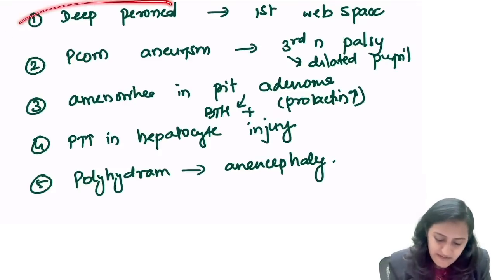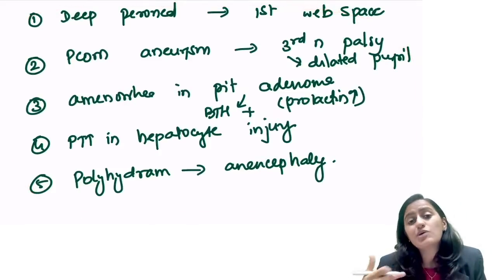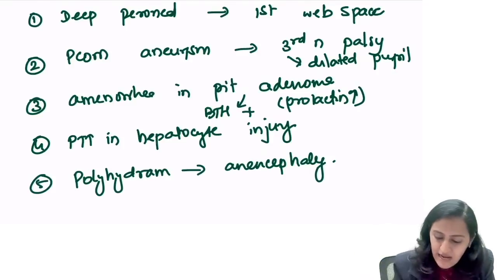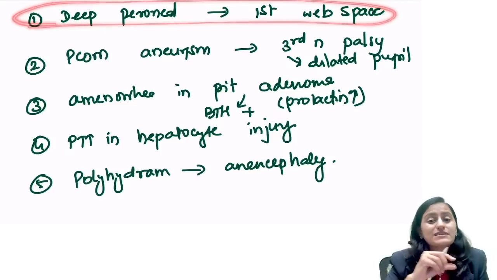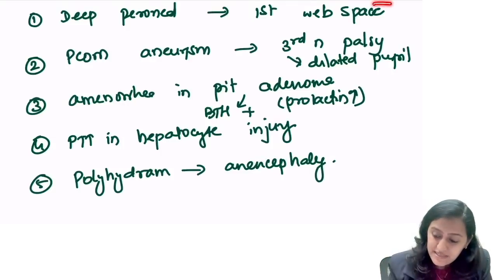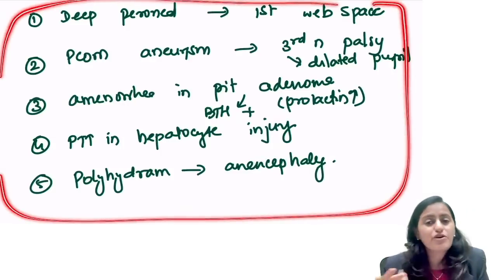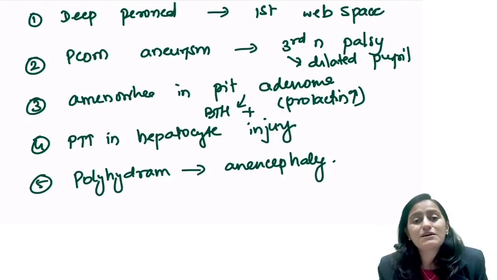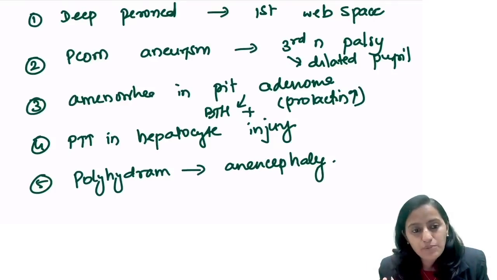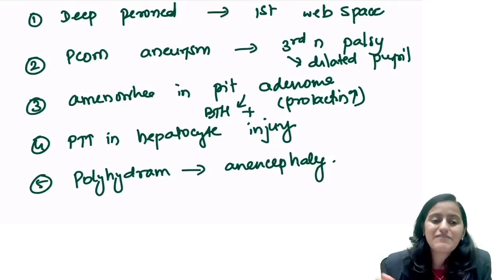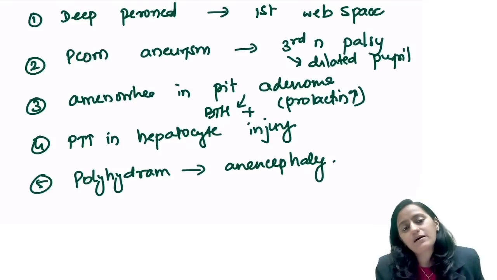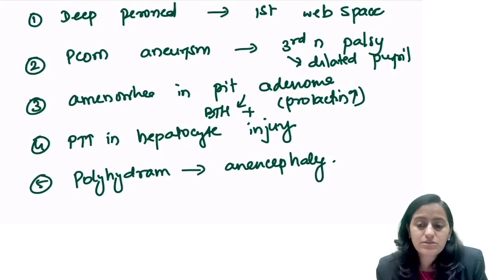So I hope this has given you a quick insight into how, when you solve the Q bank, the custom modules, the PYQs, you have to convert every question into just this one-liner flashcard that you can revise later, right? It's much easier to revise this one page for 5 questions rather than 10 pages of slides. So guys, start doing this. Whatever questions you are solving, convert them into one-liner flashcards like this. The key points that I have to remember from every question. That is what you have to understand.